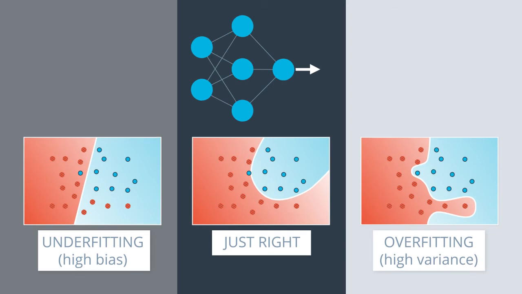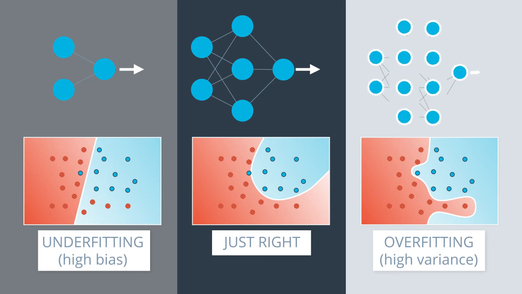Now the model in the middle will probably be a neural network with a slightly complex architecture like this one. The one on the left will probably be an overly simplistic architecture. Here, for example, the entire neural network is just one perceptron since the model is linear. The model in the right is probably a highly complex neural network with more layers and weights than we need. Now here's the bad news. It's really hard to find the right architecture for a neural network. We're always going to end either with an overly simplistic architecture, like the one in the left, or an overly complicated one, like the one in the right.